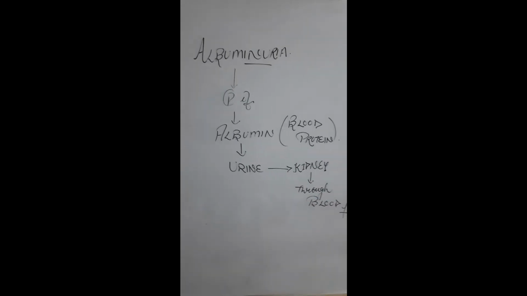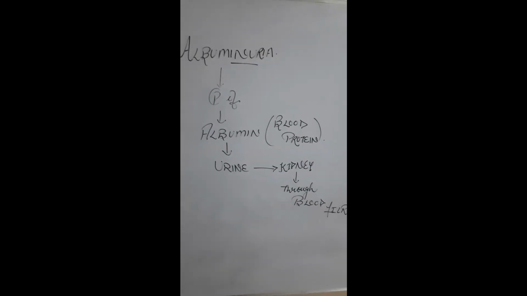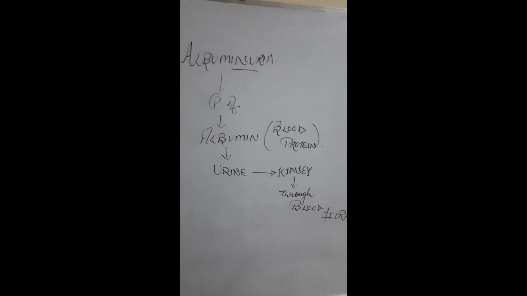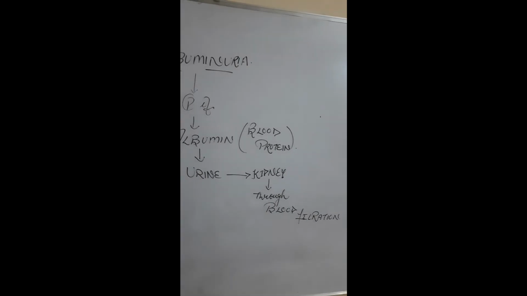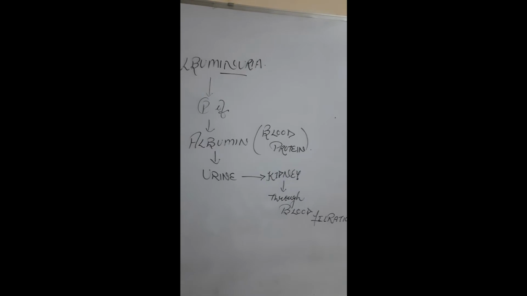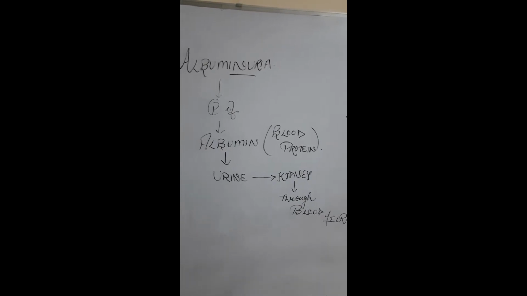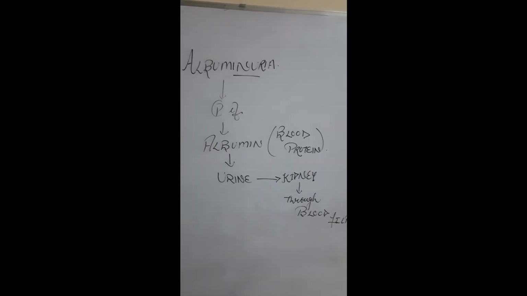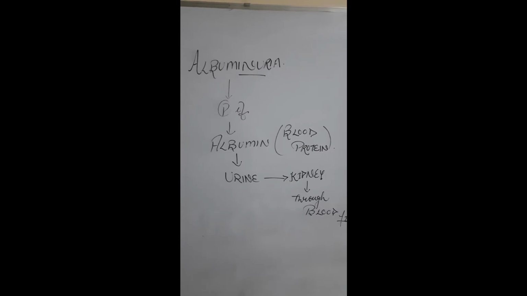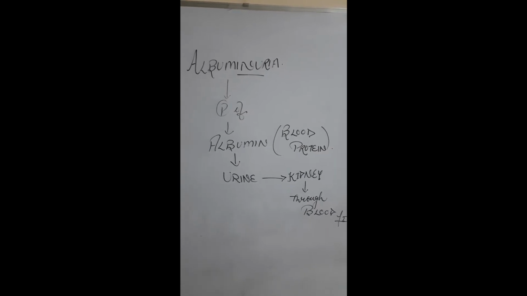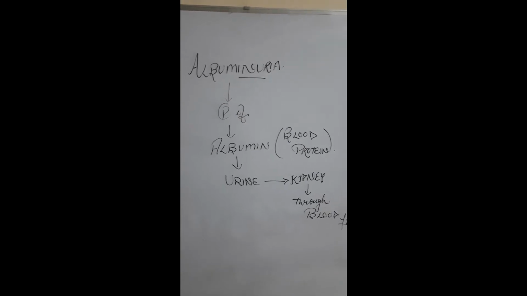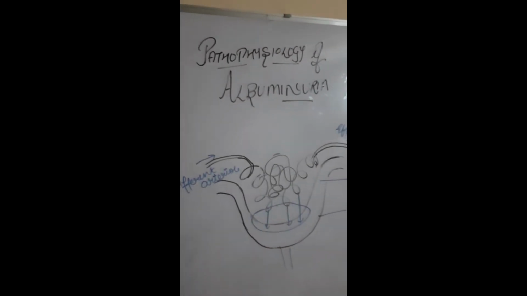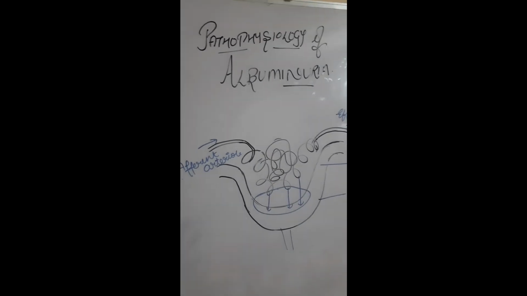Now, how is urine formed? Urine is formed in the kidney, we all know, through blood filtration. Blood filtration and the formation of urine is a very lengthy process. I cannot cover that much in this video. Hence, this video is on albuminuria, so let's dive into the pathophysiology of albuminuria.